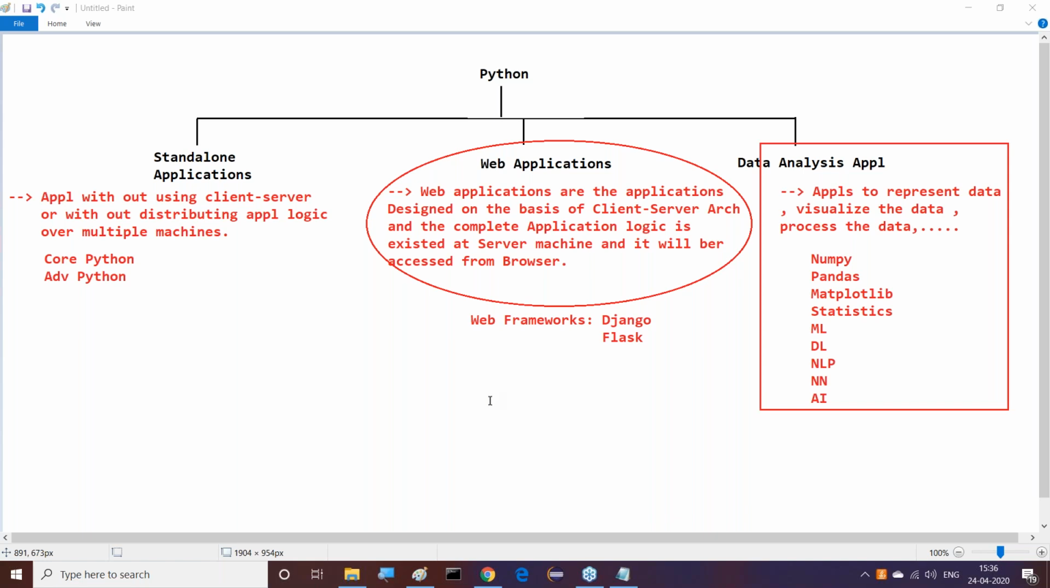Okay, without frameworks also we can prepare web applications. But what is the need of Django and Flask? Right. For that purpose, in the discussion point of view, I'm telling you clearly, the main purpose of Django and Flask is to prepare web applications.